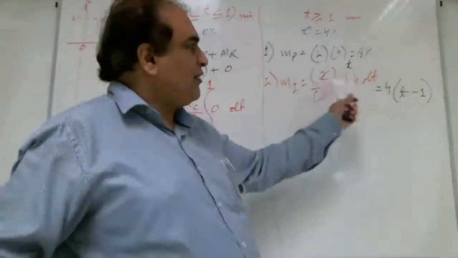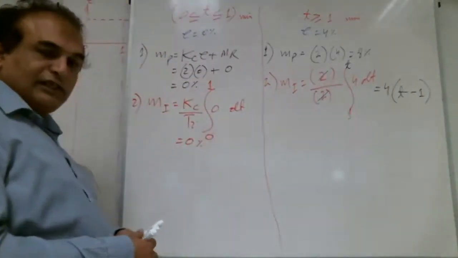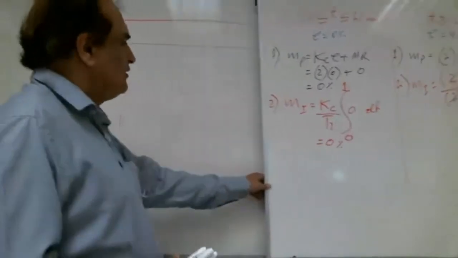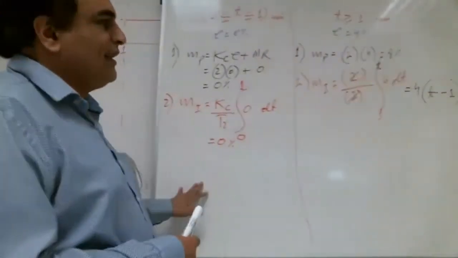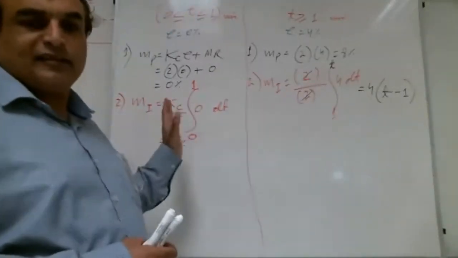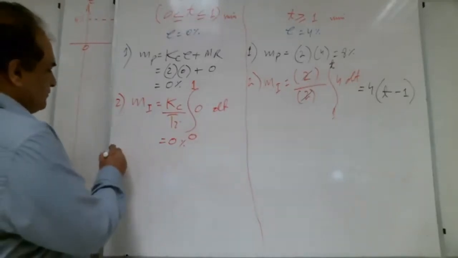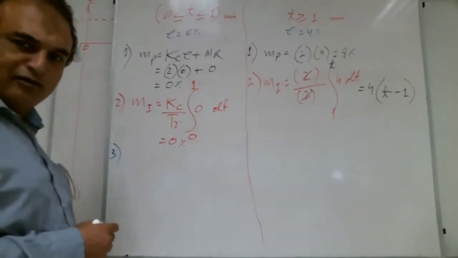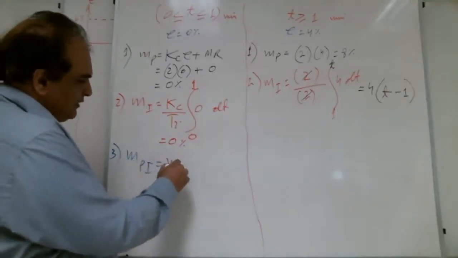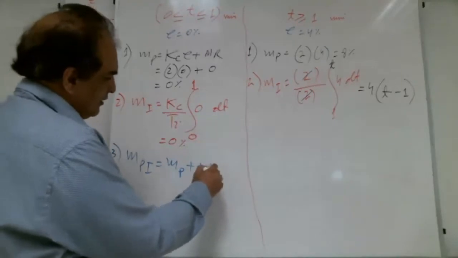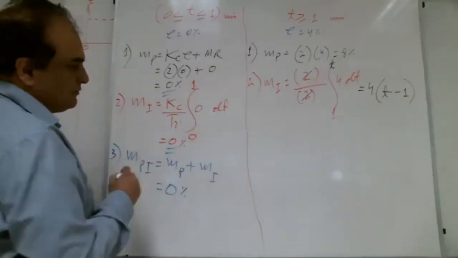This 4 we take common, (t minus 1). Up to here we are doing mathematics. As soon as we move from this color to here, it is mathematics, not industrial control. It is basic mathematics. Always the third step: what is the third step? Find MPI, MP plus MI. Luckily MP is 0 here and MI is 0, so 0%.